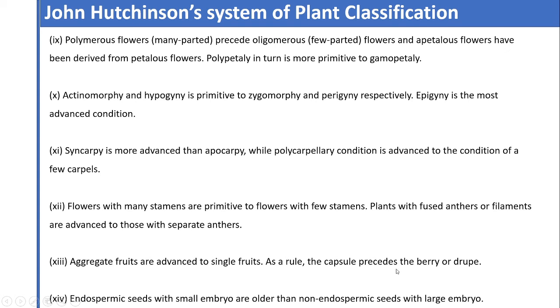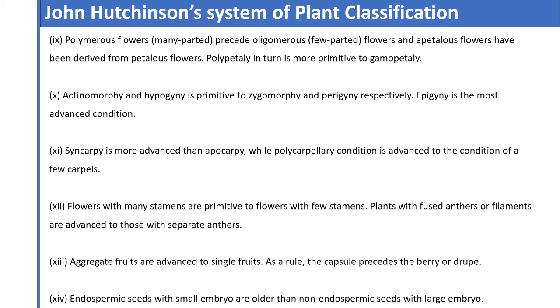As a rule, the capsule precedes the berry or the drupe, and endospermic seeds with small embryo are older than non-endospermic seeds with a large embryo. So which are the non-endospermic seeds?